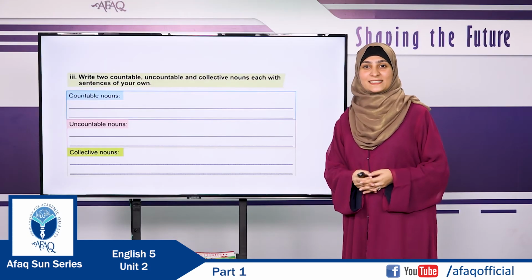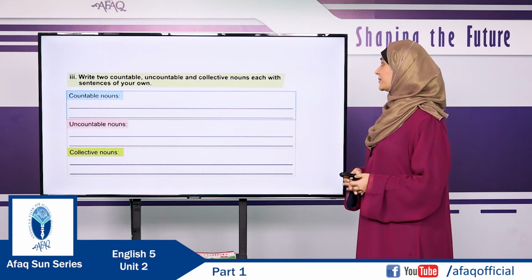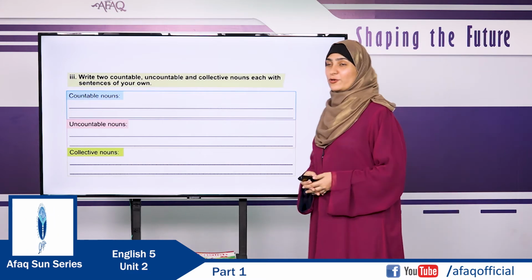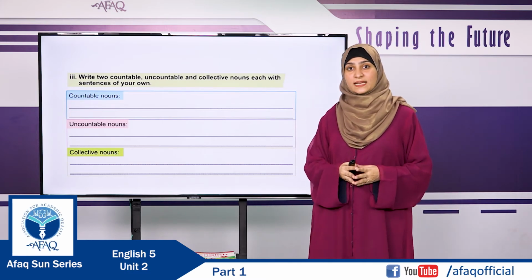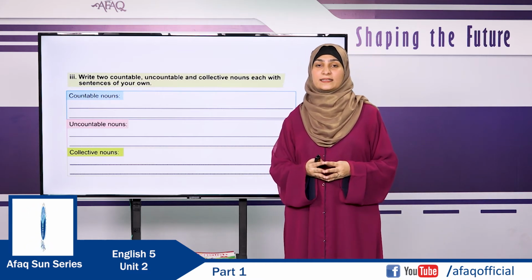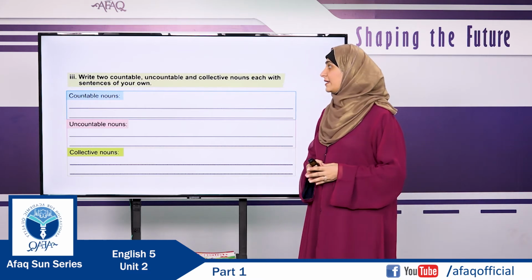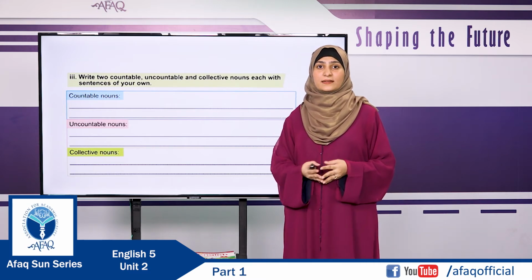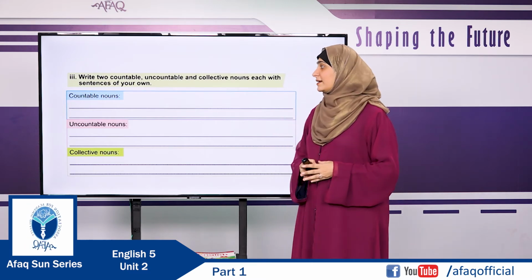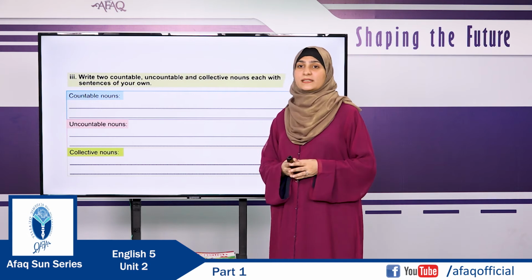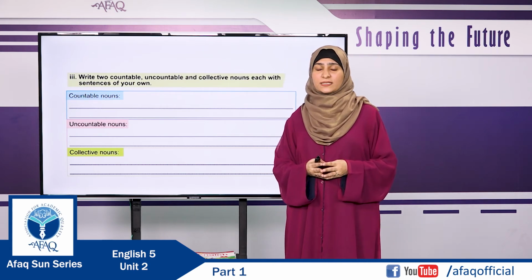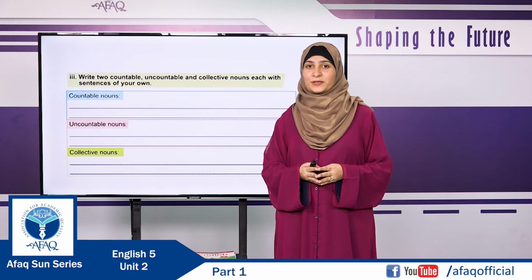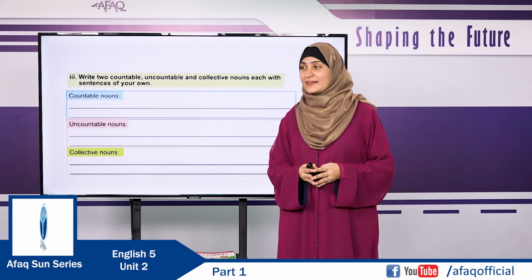Dear students, it's time to recall the countable, uncountable and collective nouns. Let me recall you, the countable nouns are those that can be measured, like balls, animals, and the uncountable nouns are those that cannot be counted, like rice, water. You cannot count the water, you cannot count the rice in a plate.